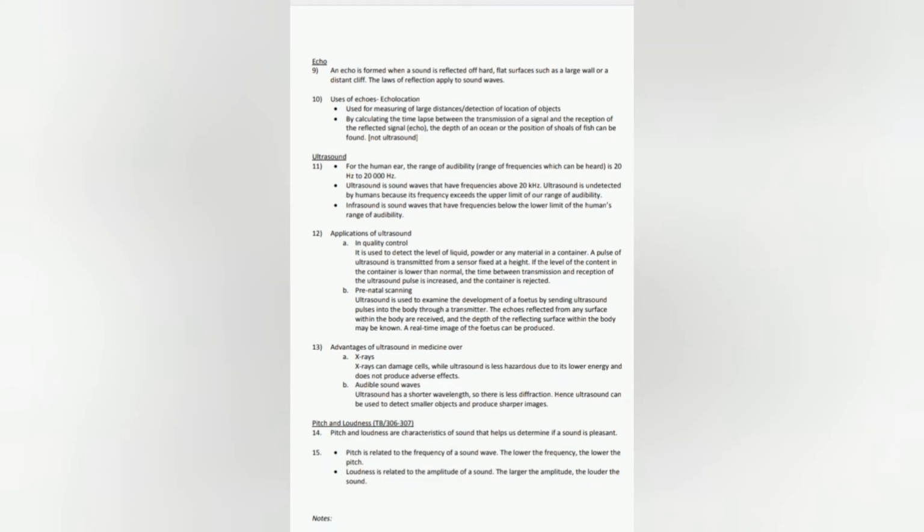Ultrasound. 11. For the human ear, the range of audibility, the range of frequencies which can be heard, is 20 Hz to 20,000 Hz. Ultrasound is sound waves that have frequencies above 20 kHz. Ultrasound is undetected by humans because its frequency exceeds the upper limit of our range of audibility. Infrasound is sound waves that have frequencies below the lower limit of the human's range of audibility.